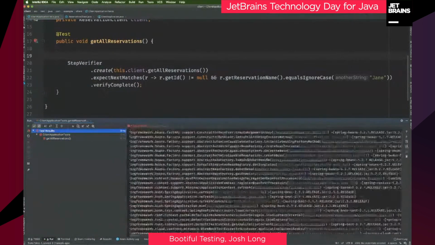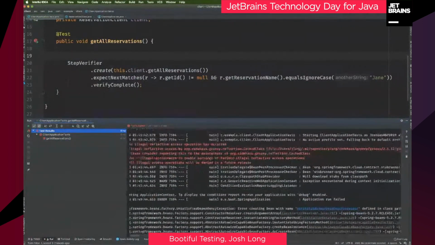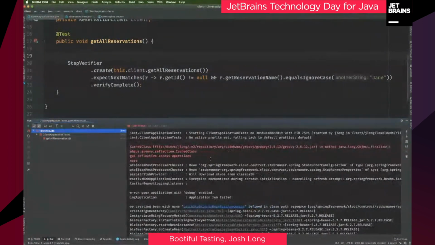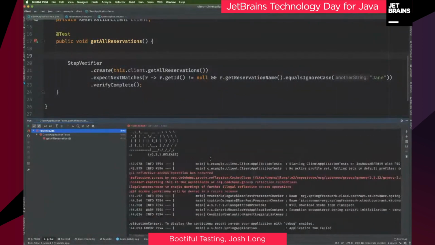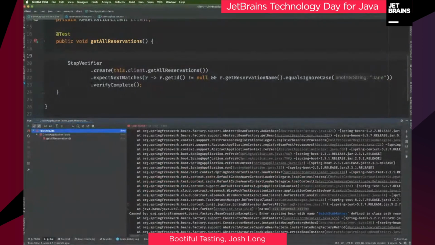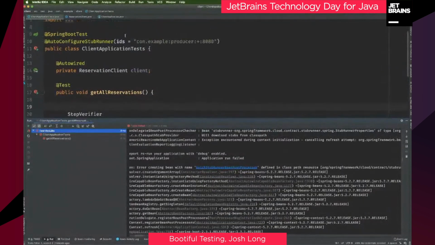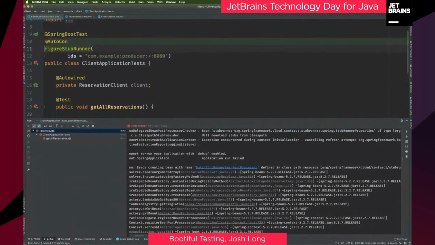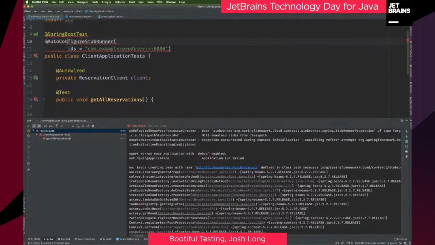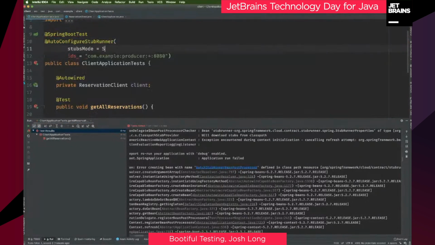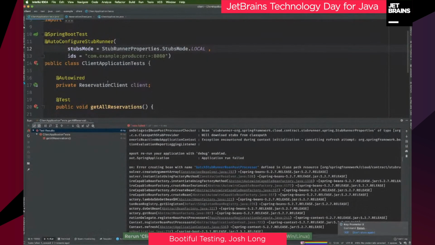Aha, so there is something wrong. I've introduced a bug somewhere, haven't I? So you can see what I did here. Oh, it says it doesn't know where to find the stub. So I need to say stubsMode equals LOCAL, not classpath, and not remote. It's not looking at my remote ones. It should be looking on the local M2 repository, since that's where I installed it by default.